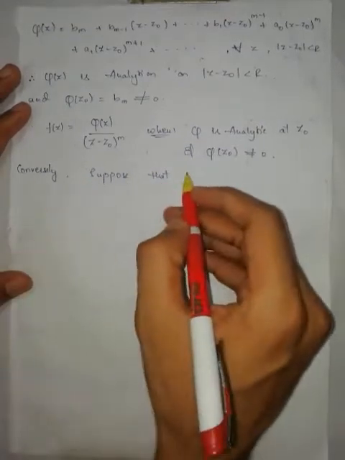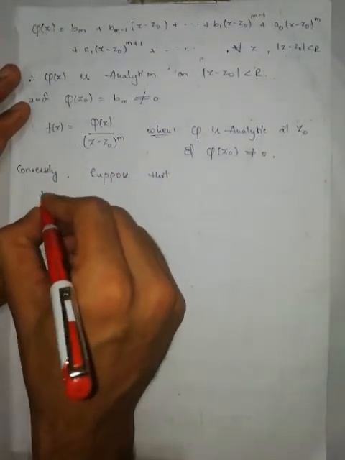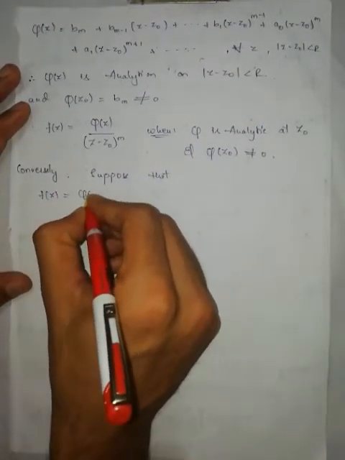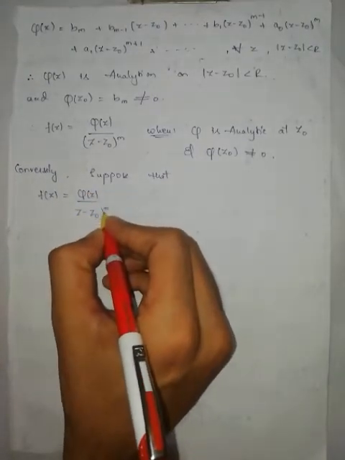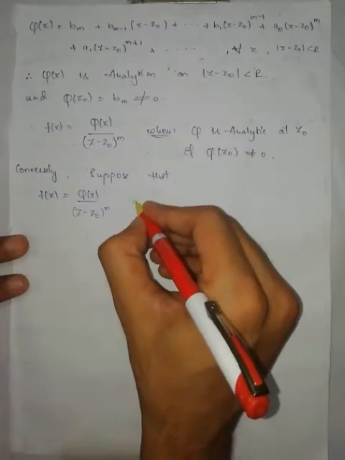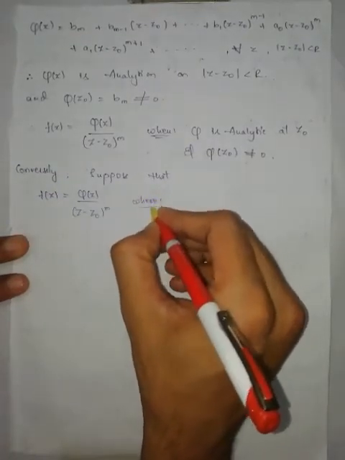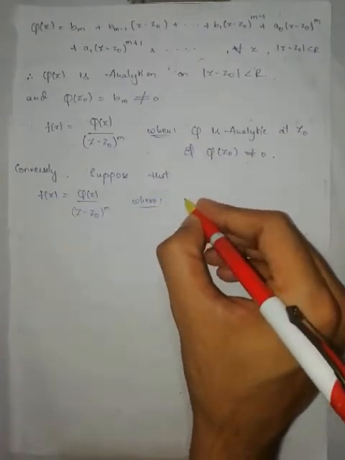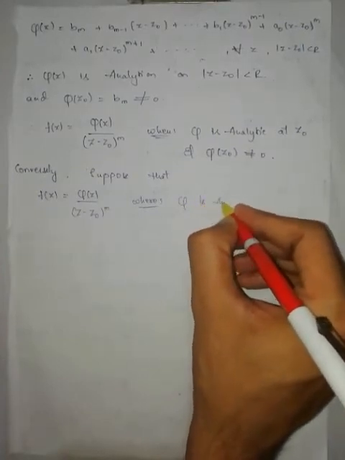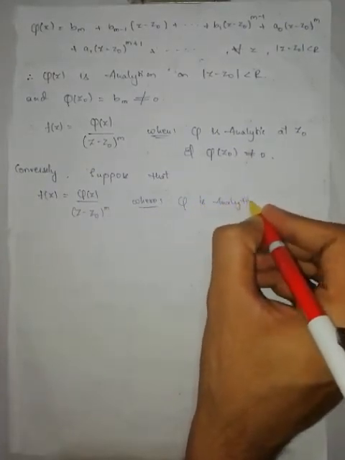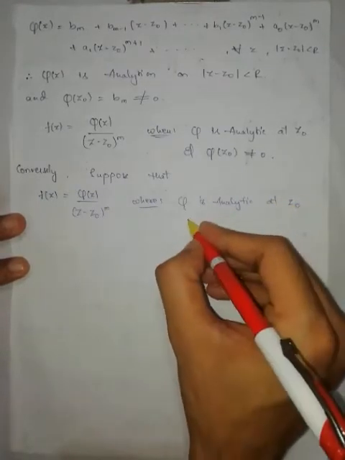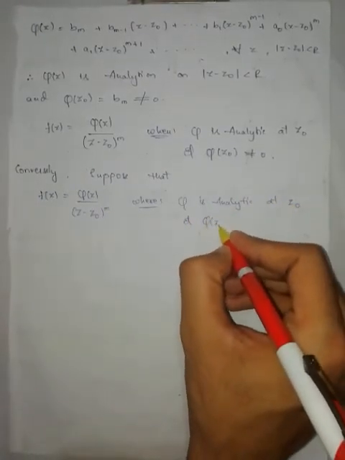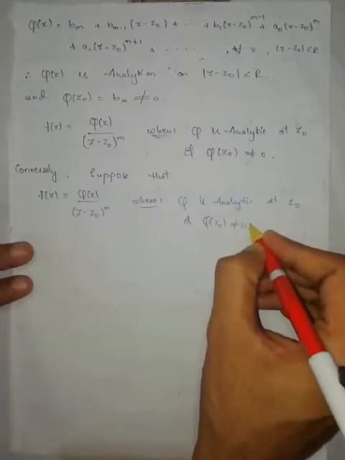Now conversely, suppose that f of z is equal to phi of z by (z minus z0) to the power of m, where phi is analytic at z0 and phi of z0 is not equal to 0.